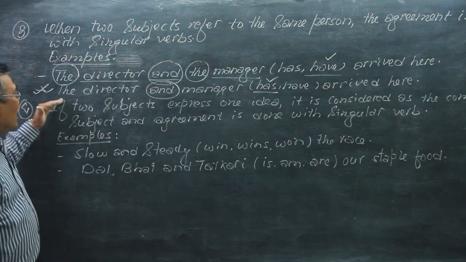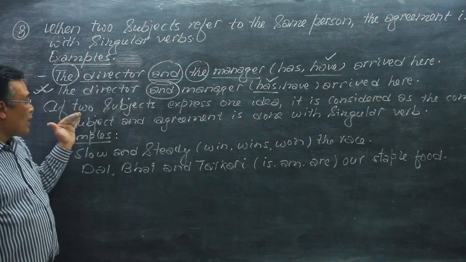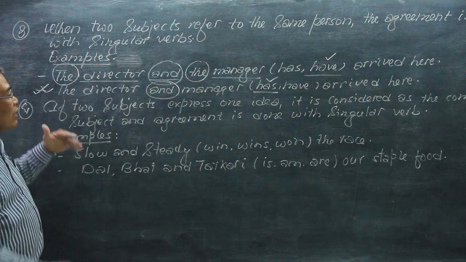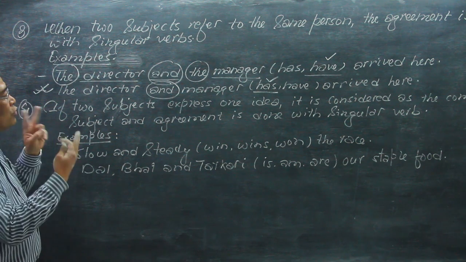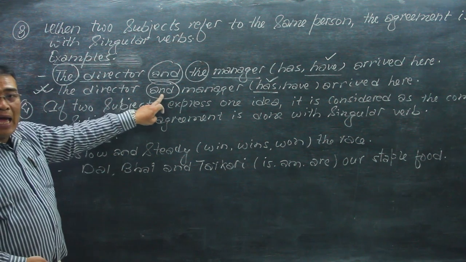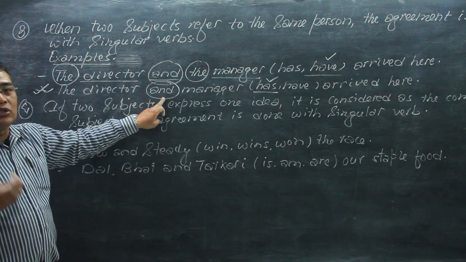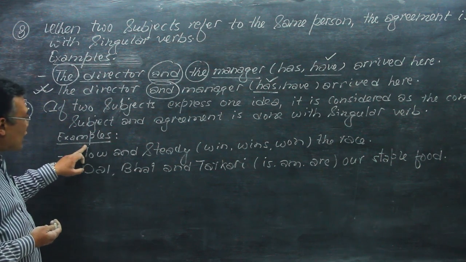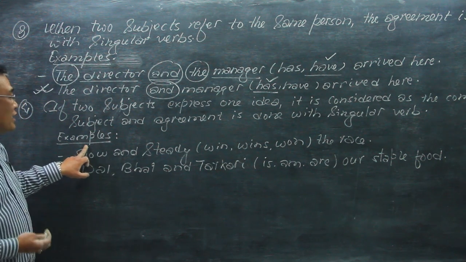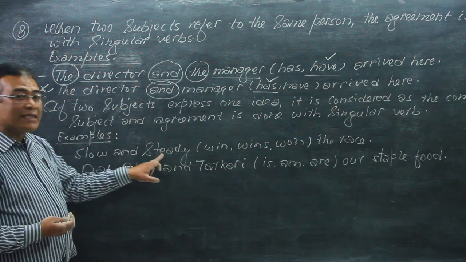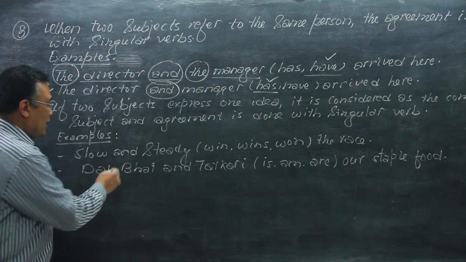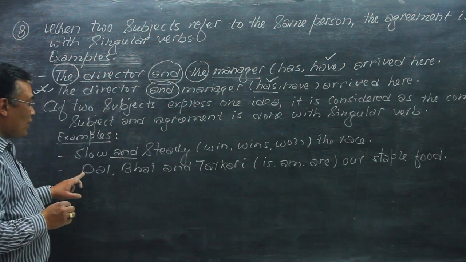And sometimes, when we add two subjects with "and", that is generally considered as plural, but in these examples, slow and steady, here we have "and".